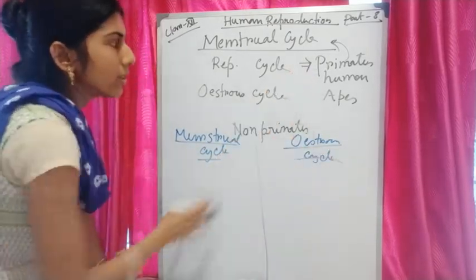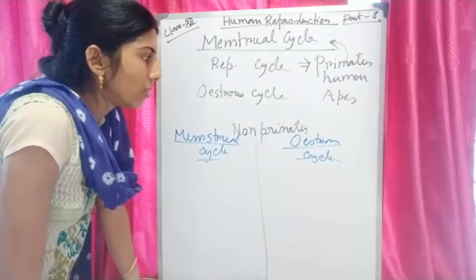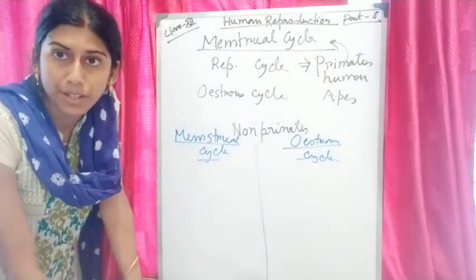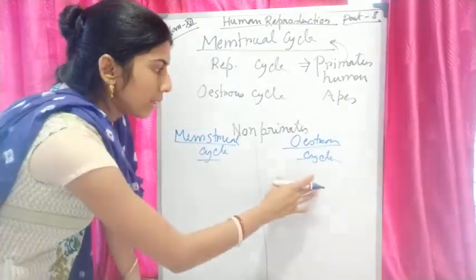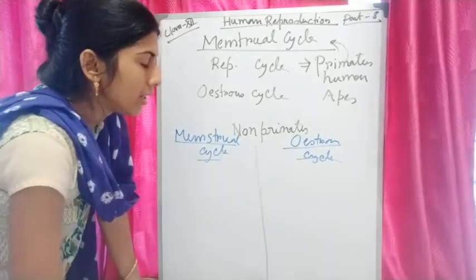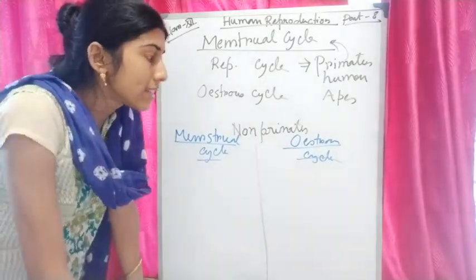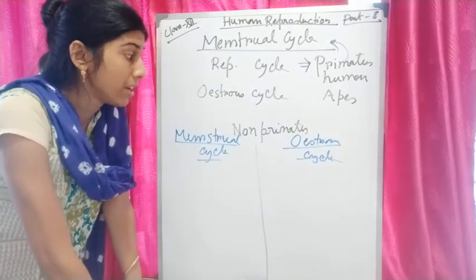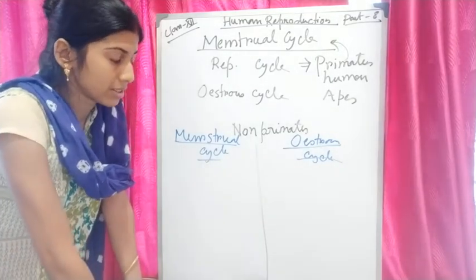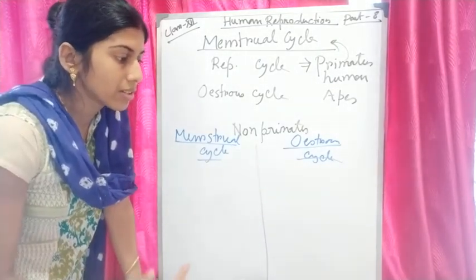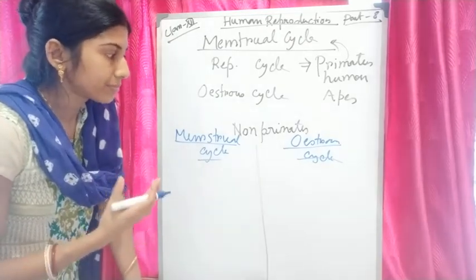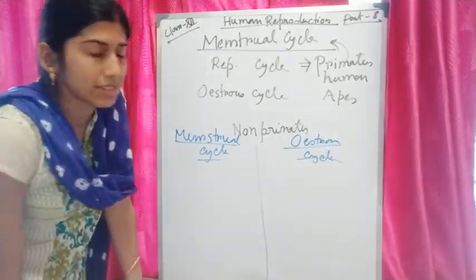So first point is that menstrual cycle is mainly found in the females in case of primates, and estrous cycle is found mainly in females of non-primates. In estrous cycle, some animals are seasonal breeders. In a particular season they will breed, and it is found mainly in estrous cycle.